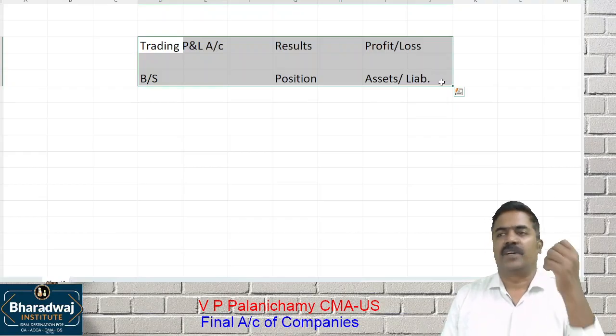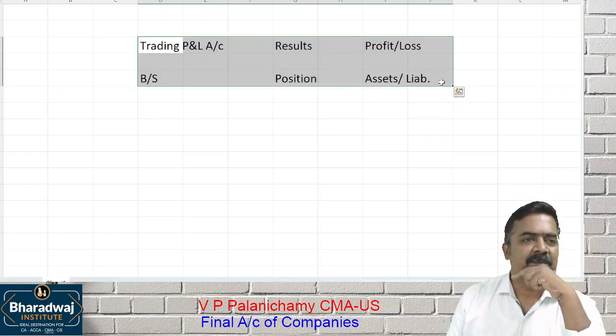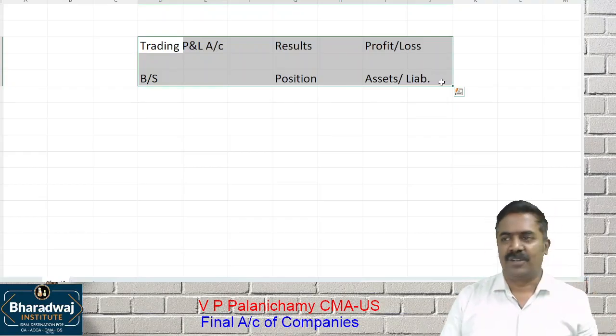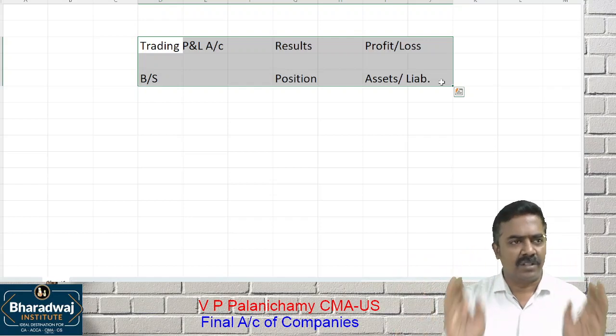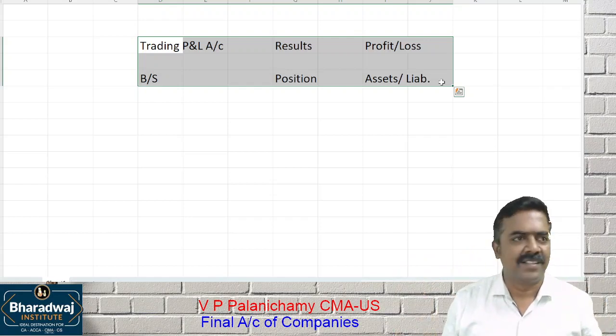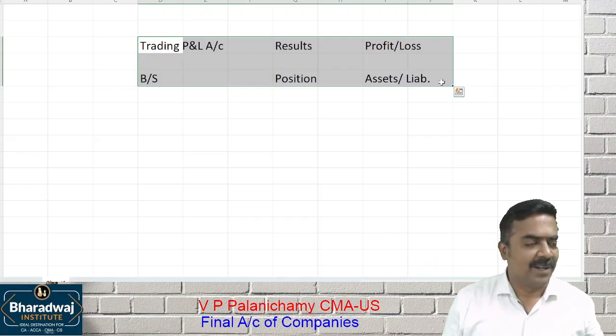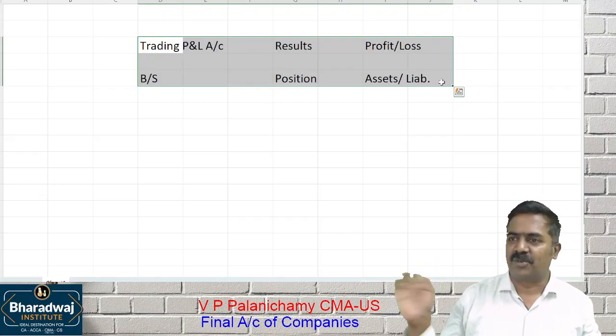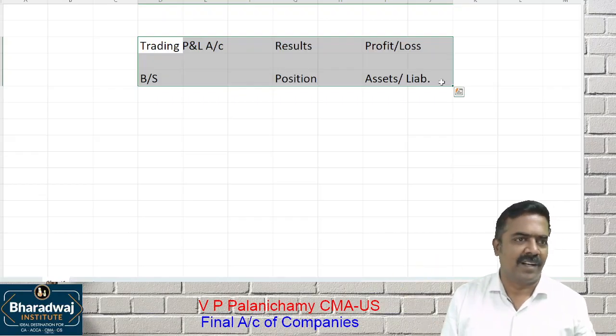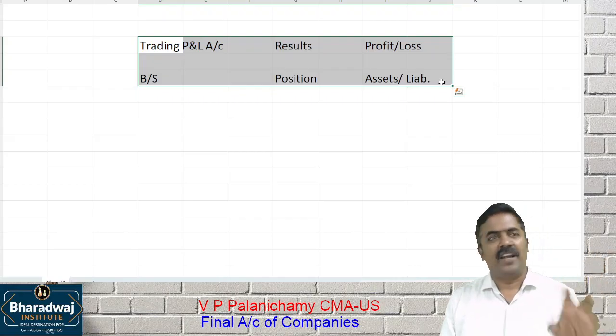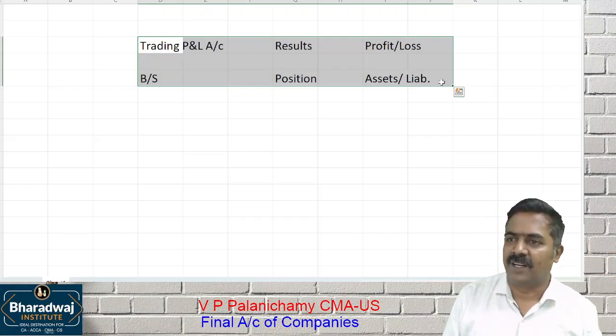This we do for a sole trader. What do you mean by sole trader? A single owner. You are the single owner. You are the ultimate owner of the business. We prepare trading P&L account and balance sheet. For partners also we can prepare trading P&L account and balance sheet. For a society, for a trust, we can prepare trading P&L account and a balance sheet.